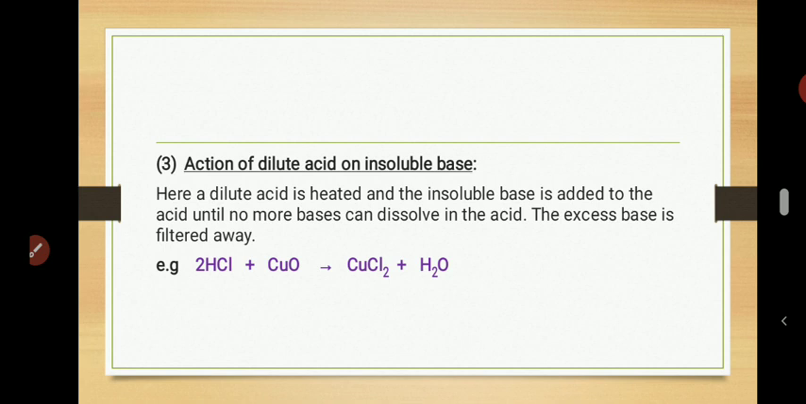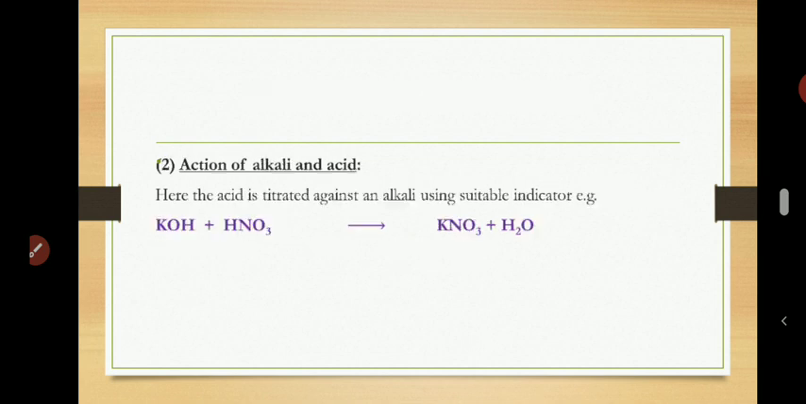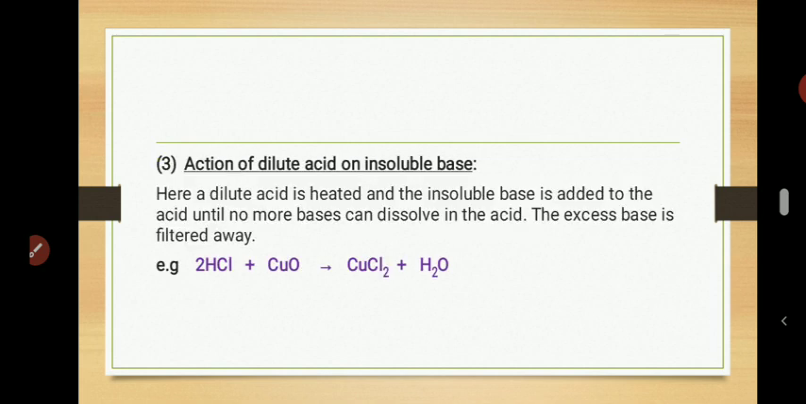Don't forget that you can use action of acid on metal. You can use action of alkali on acid. Then number three, you can use action of dilute acid on insoluble base. In this case, you have to warm the acid so that the reaction can be fast. You need to warm the acid.